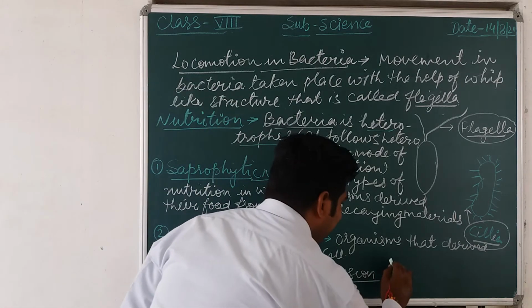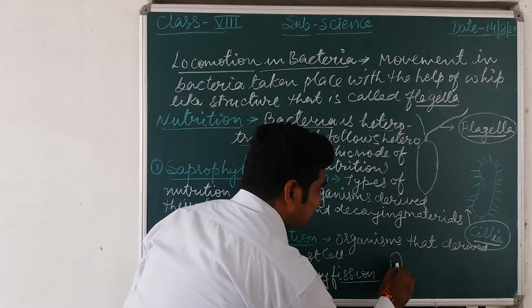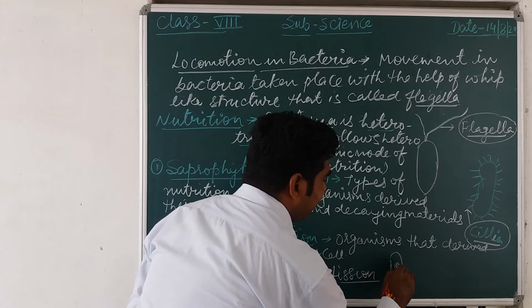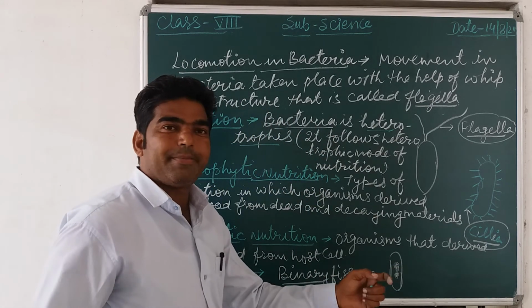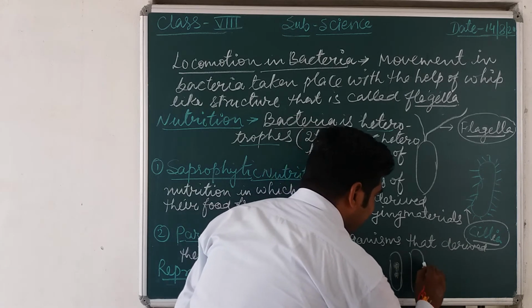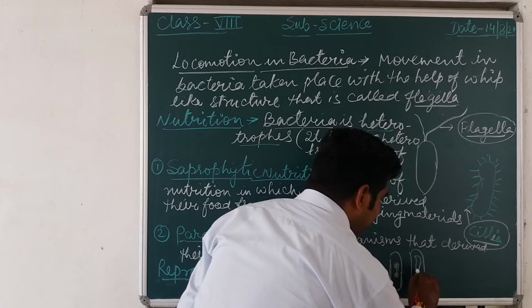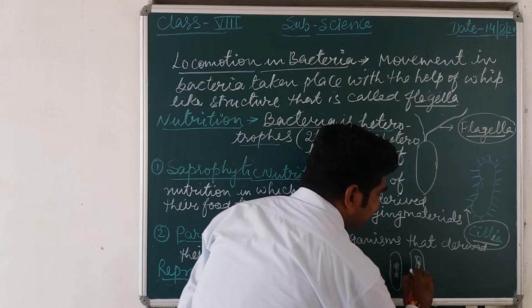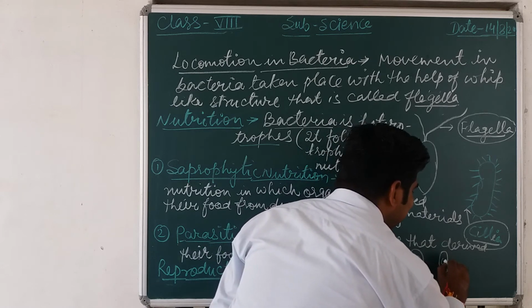Suppose that one cell is there. So slowly what happened? The cytoplasm and the nucleus develop and start scattering and separating. Continuously the growth takes place, and slowly it separates from here, and it forms two different cells.